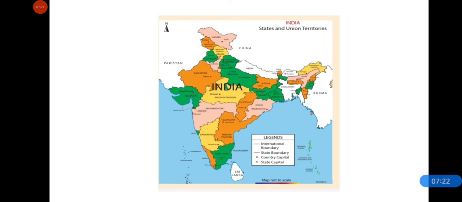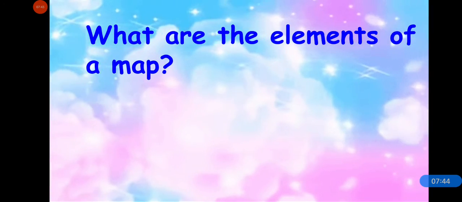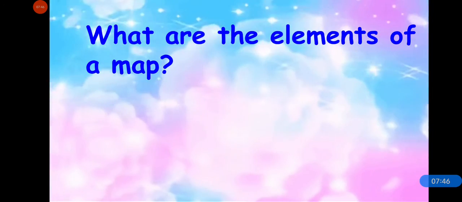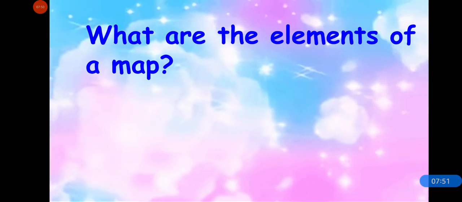So in this way, a map gives all the necessary information about a place, which helps us to read and understand the area shown in the map better. This information is given with the help of the elements of a map. These things are called elements of a map. Now answer, what are the elements of a map? What are the names of these elements?